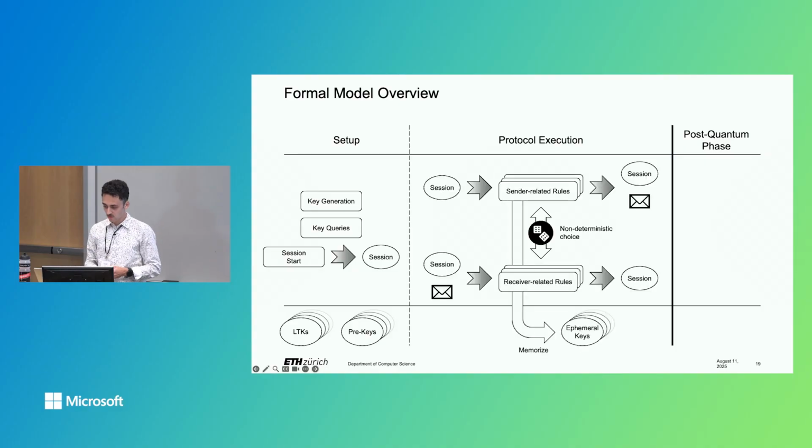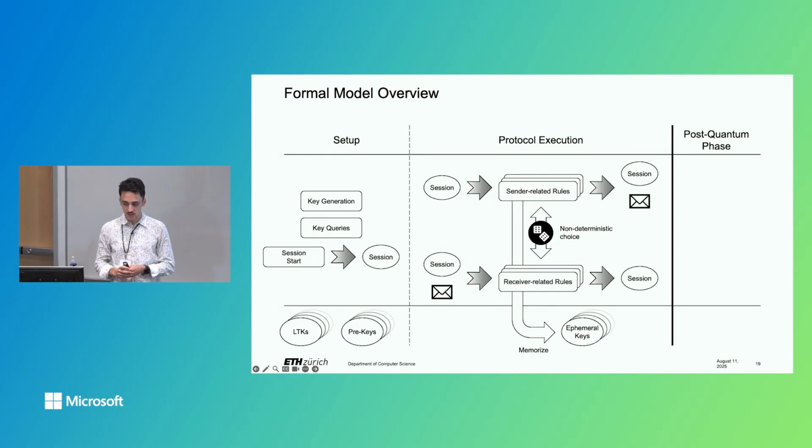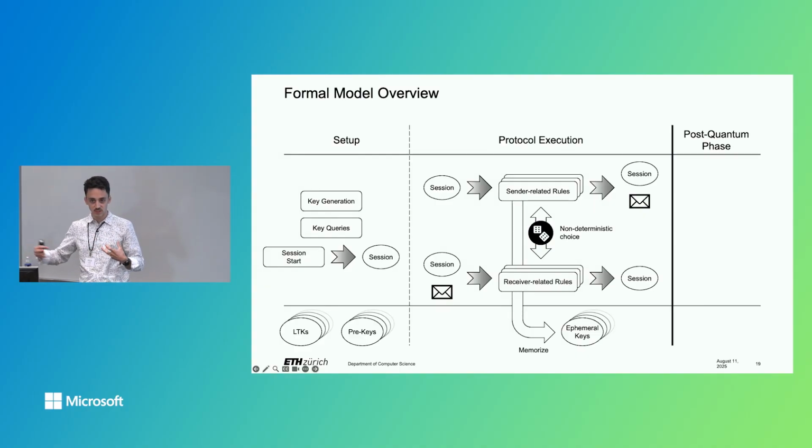Then, in the protocol execution phase, we have 2 sets of rules. Sender-related rules that consume a session and update it by producing a new session and then additionally send some messages. And receiver-related rules that take some session and receive a message and then update their session correspondingly. Participants, by non-deterministic choice, can swap roles whenever they want.